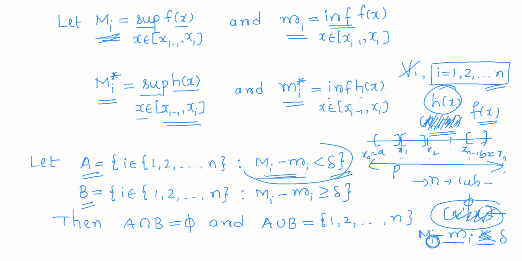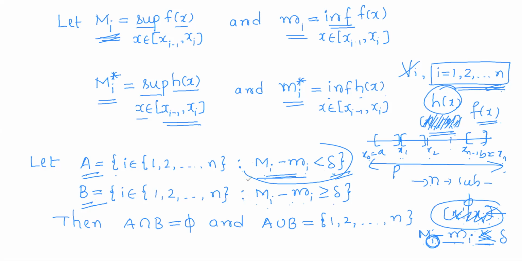We'll see that later. So just to use that uniform continuity, we'll segregate the indices. For any i, capital Mi minus small mi less than delta means put that i in A. Similarly, if capital Mi minus small mi is greater than or equal to delta, then put that index in B. So do this for all the indices from 1 to n.